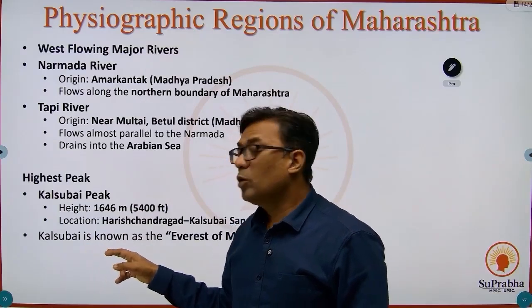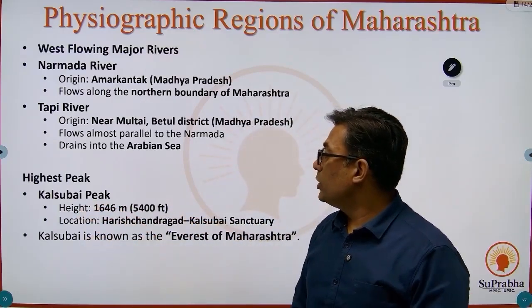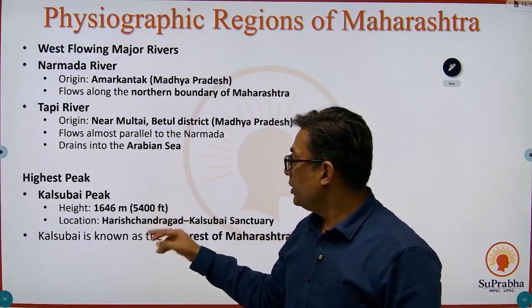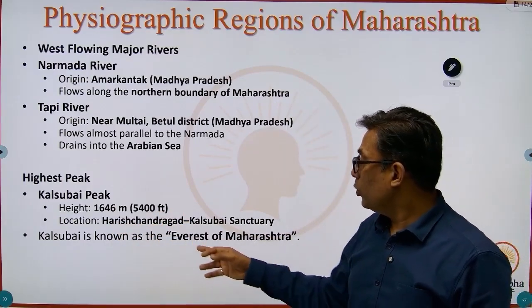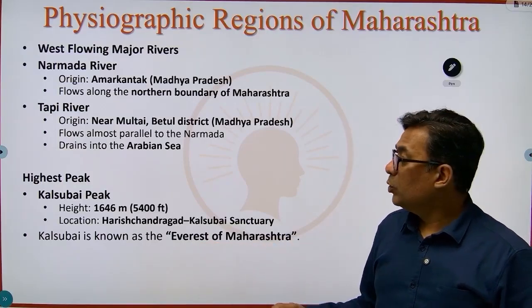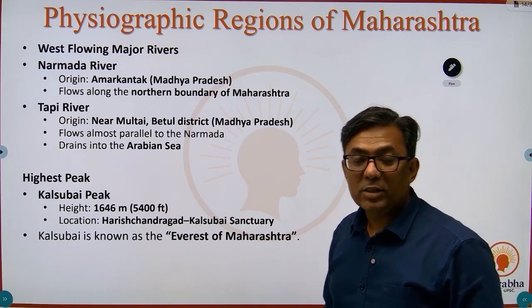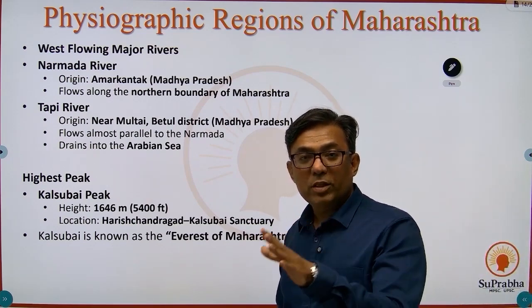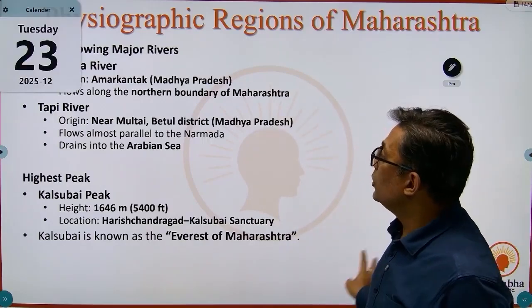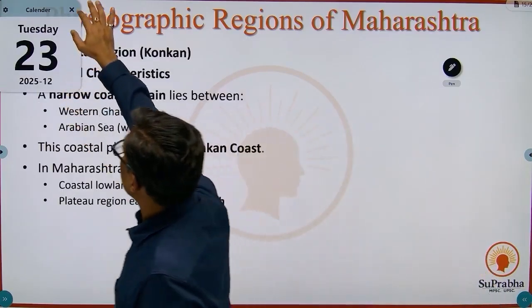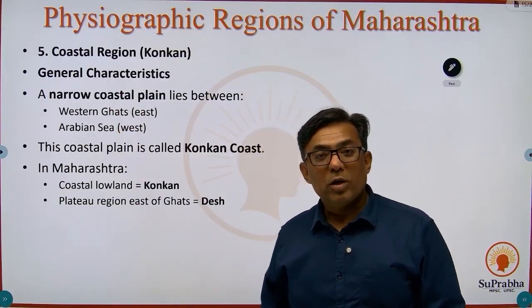What is the highest peak of the Western Ghats? It is Kalsubai Peak, height 1646 meters, that is 5400 feet, and the location is near the Harishchandragad Kalsubai Sanctuary. It is also known as the Everest of Maharashtra. So this is the physiography of the second aspect, the Western Ghats. We have seen the Maharashtra Plateau and the Western Ghats, and the third physiographic region is the coastal region, which we call Konkan. It's a plain area.